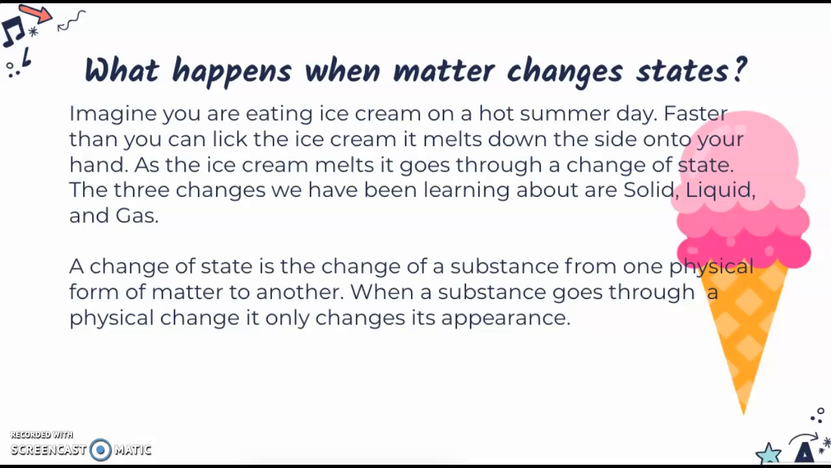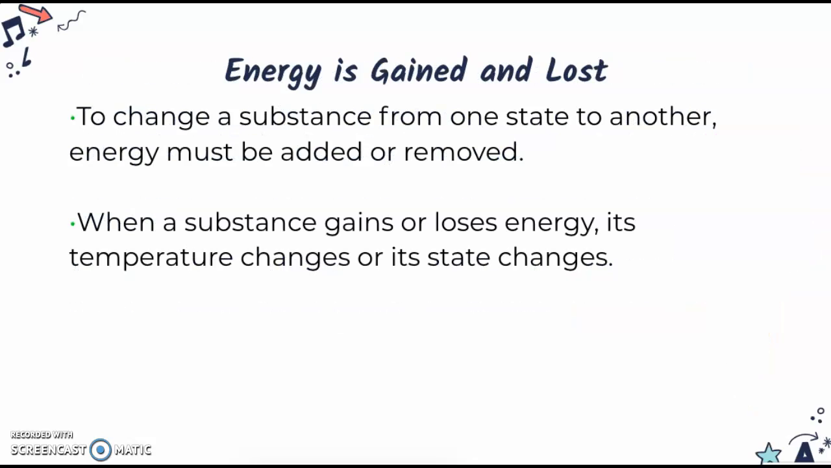A change of state is the change of a substance from one physical form of matter to another. When a substance undergoes a physical change, it does not change its identity, just its appearance. Energy can be gained and lost. To change a substance from one state to another, energy must be added or removed. So when a substance gains or loses energy, its temperature changes or its state changes. These two changes don't happen at the same time. The temperature remains constant until the change of state is complete.